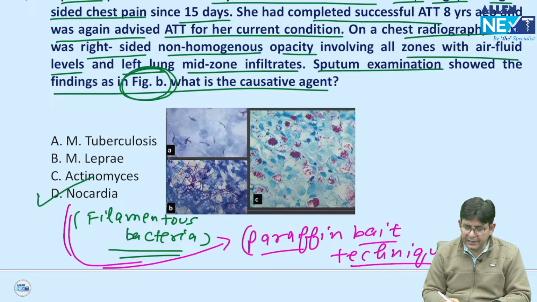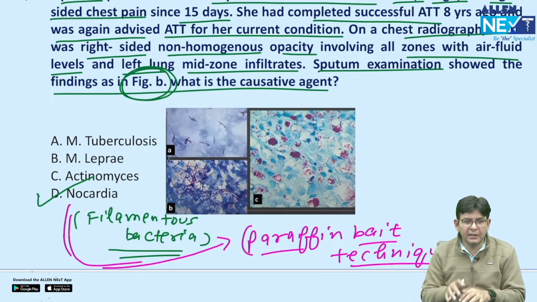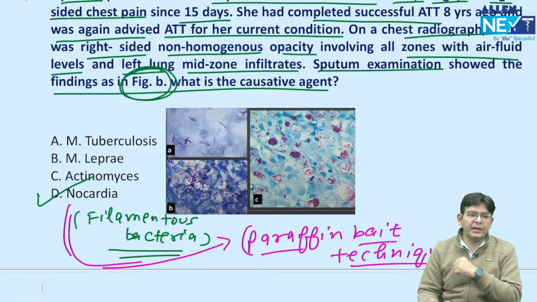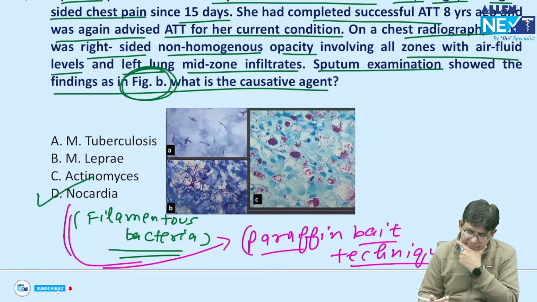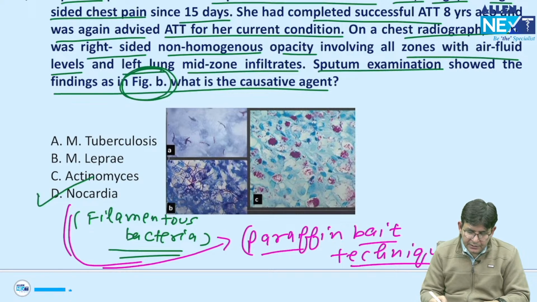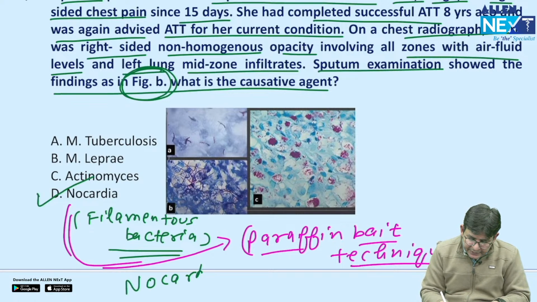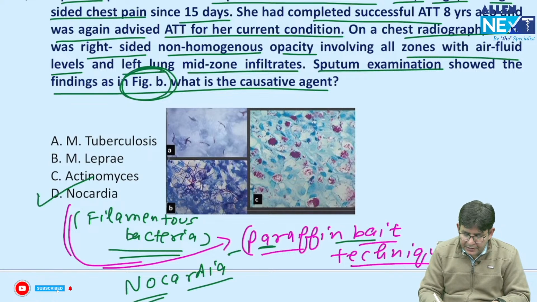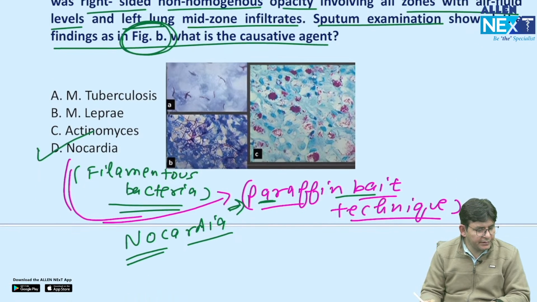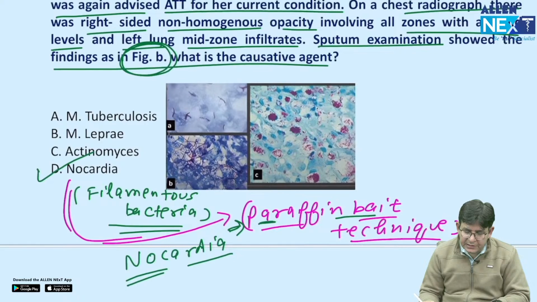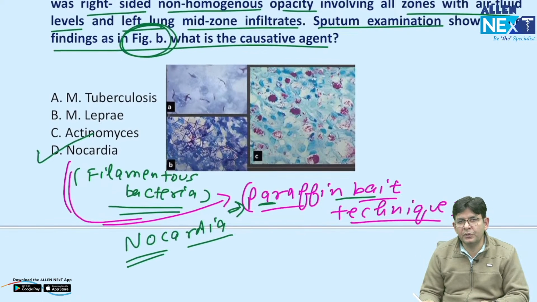And what is this paraffin bait technique? A carbon rod on which it eludes and comes and sits, and you are able to culture that particular one. That is what is termed paraffin baiting. And how to remember that? Remember like this: Nocardia, paraffin bait. So that is the paraffin bait technique which is used for Nocardia.